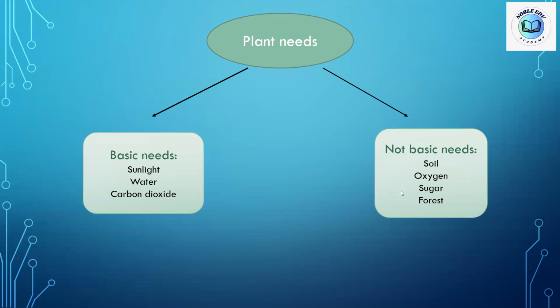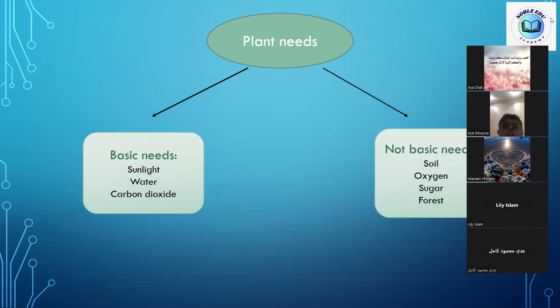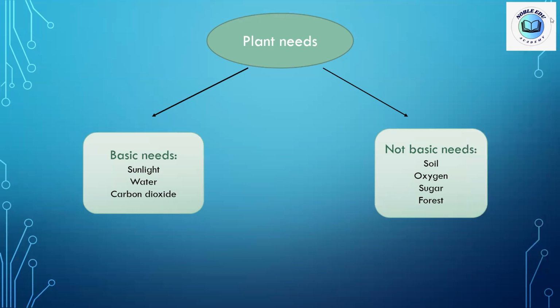And the other not basic need is sugar. Sugar is the food of the plant. Plants feed on sugar, but they can make their own sugar. They can make their own food. So you don't have to add sugar to the plant while watering it. It's not necessary to give the plant sugar while watering, since they have sugar in their leaves. They can make sugar in their leaves.